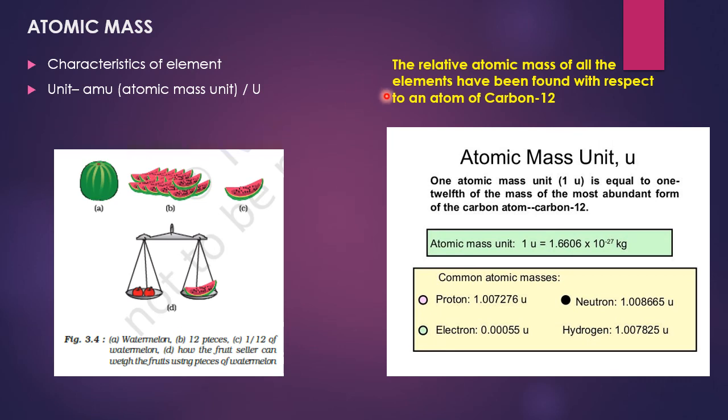The relative atomic masses of all the elements have been found with respect to an atom of carbon 12. Means as we have taken 1 unit of watermelon out of these 12 units as standard weight to weigh other fruits, in atoms we take carbon 12 as a standard mass, and all other masses are found with respect to the atom of this carbon 12 only.